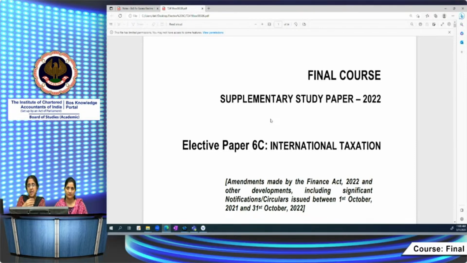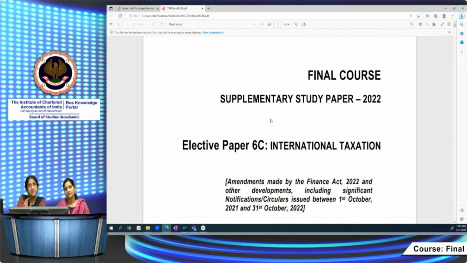What is the applicability? Basically, you have to read the October 2021 edition of the study material along with the supplementary study paper 2022, which has been web hosted at the BoS Knowledge Portal also. So you have to read that material along with the supplementary study paper 2022.